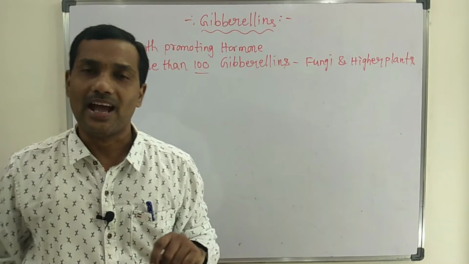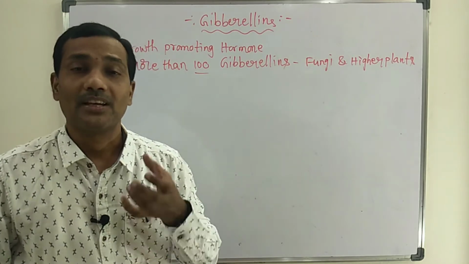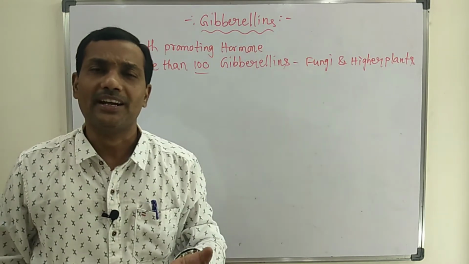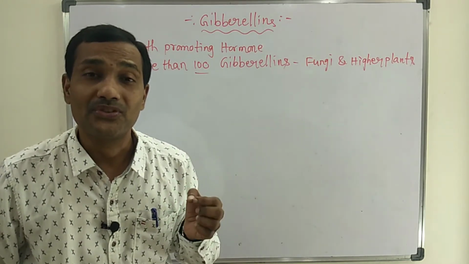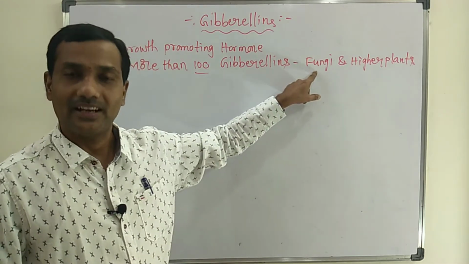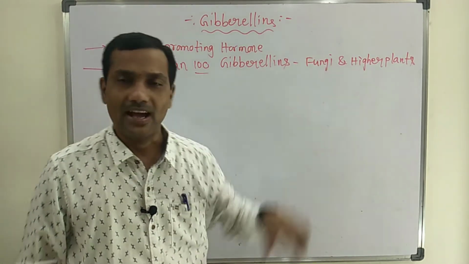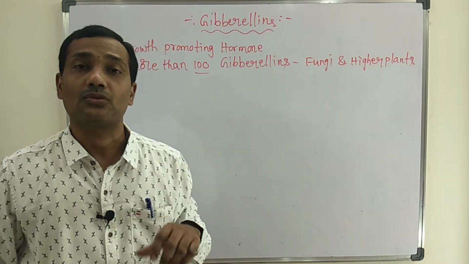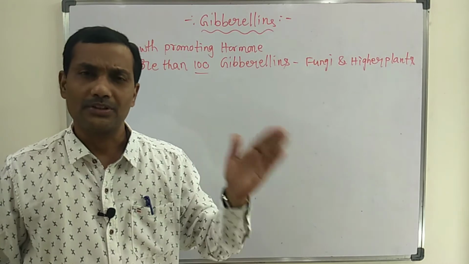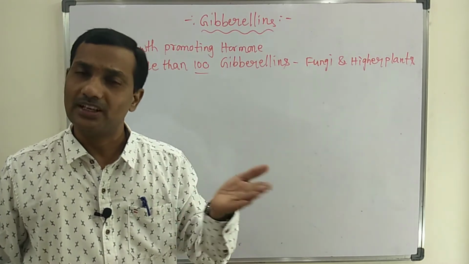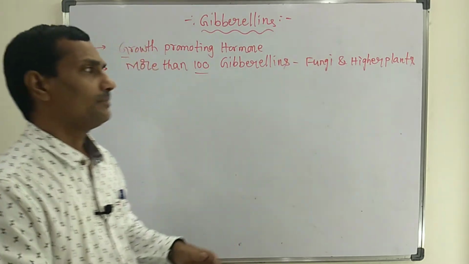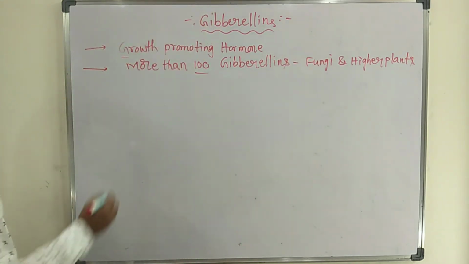These gibberellic acids were identified from the fungi. The well-known fungus Gibberella fusariae is there. From this fungus it is isolated, and gibberellins are also found in higher plants. All gymnosperms and angiosperms, that is monocots and dicots, all these higher plants usually contain gibberellic acids.